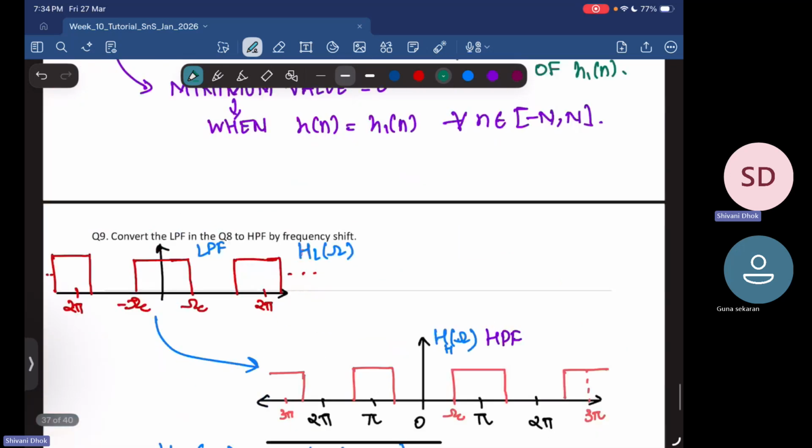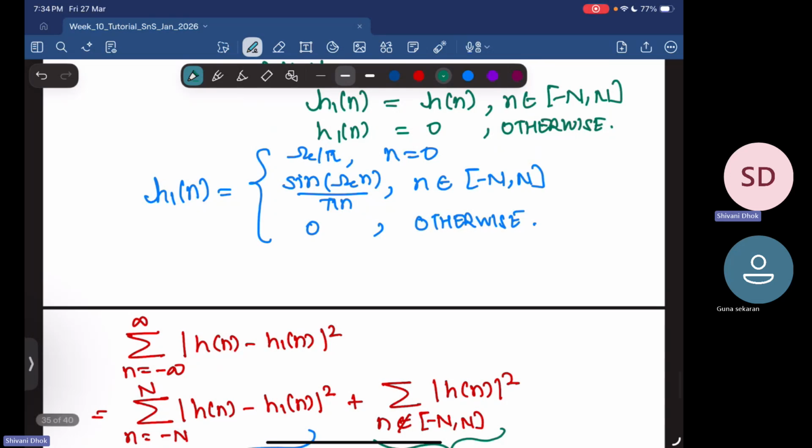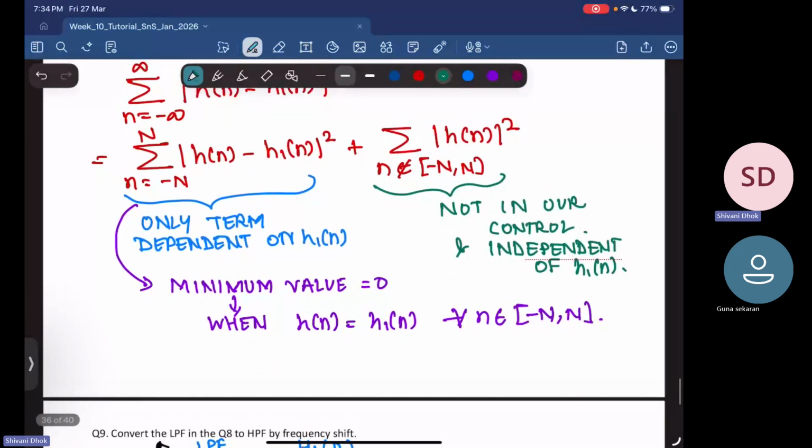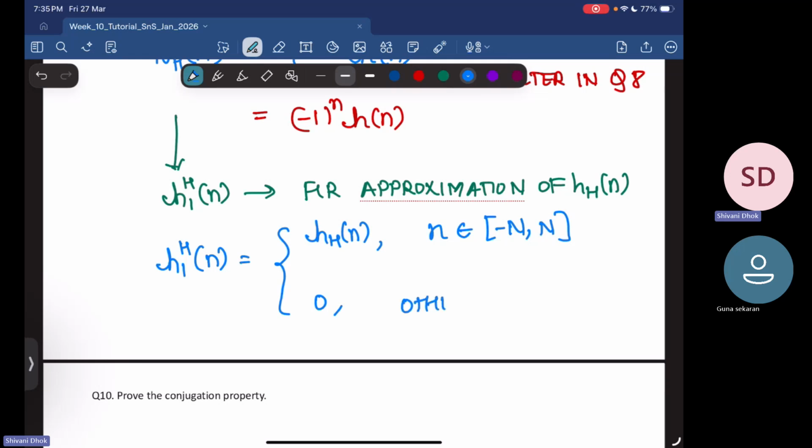So using the same logic that we have seen here, your h1H of n will be equal to your hH of n when n is in the range of minus N to N, and it is 0 otherwise.